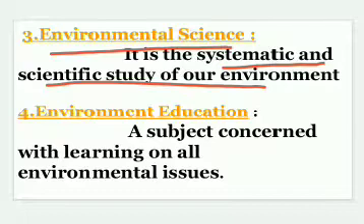It integrates knowledge from various fields like pure science, ecology, engineering, management, social science, and other aspects. So environmental science is nothing but systematic and scientific study of environment.